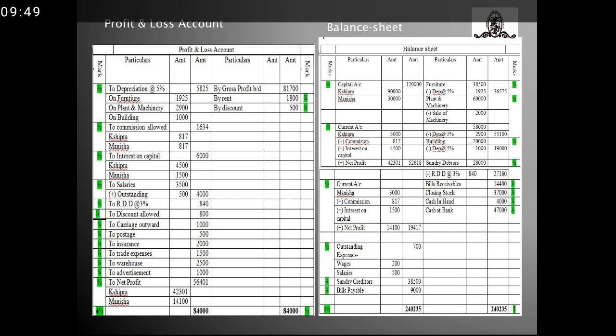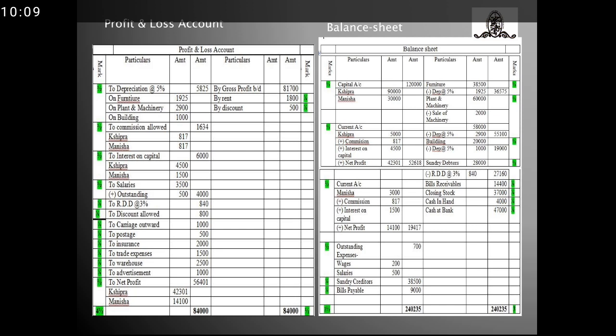Moving on to the liability side, capital account. Shipra's capital account amounts to 90,000, Manisha's 30,000. So total goes with 1,20,000. Now there were certain transactions in the capital account, so I have mentioned separately. First we will go with the Shipra's account.